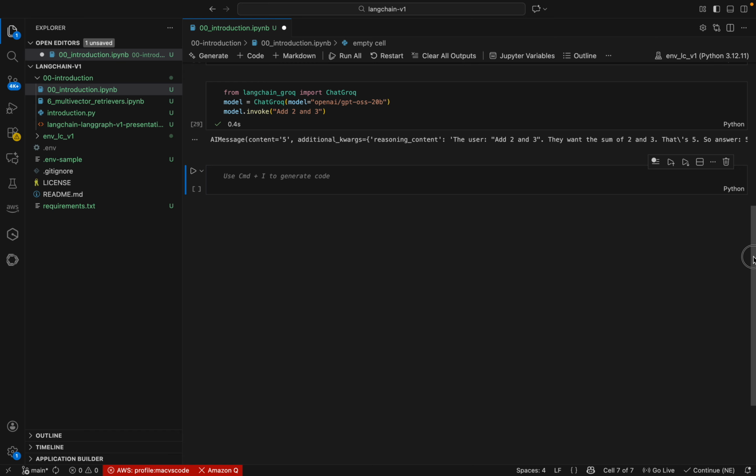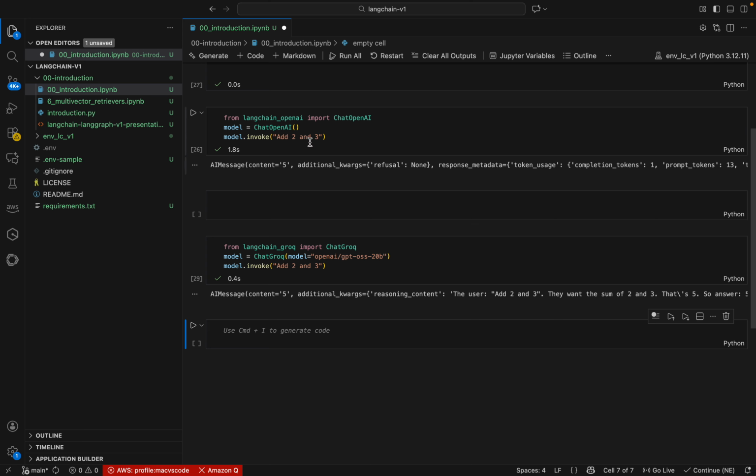Okay, so we can see the result is 5. If you compare these two inputs and outputs, they are very closely the same. The input that we gave is the same and the output we are getting is the same, only some additional arguments may vary, but overall the input and output are the same. So that is the advantage of using LangChain. I believe we have got a very basic idea about what LangChain is and how we can implement it. Definitely in our coming videos we can discuss more about this.